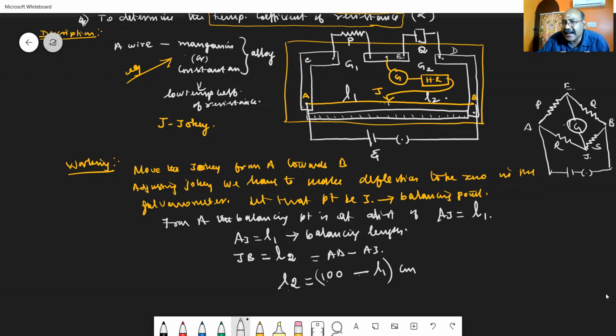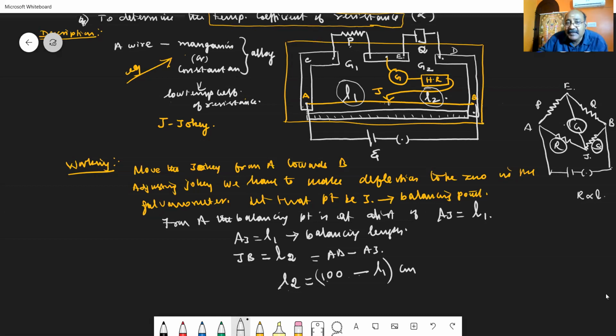Now you see, instead of P, you have the unknown resistance. Instead of Q, I have the known resistance. The resistance R is replaced by the resistance of the length L1, and the resistance S is replaced by the resistance of the length L2, since the resistance of a wire is directly proportional to length.